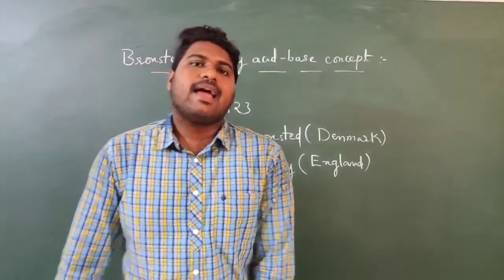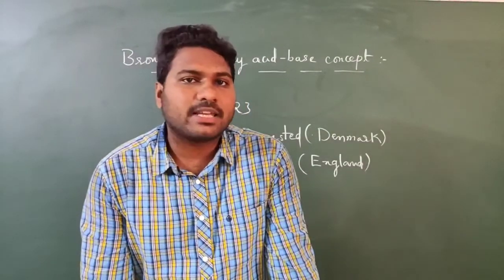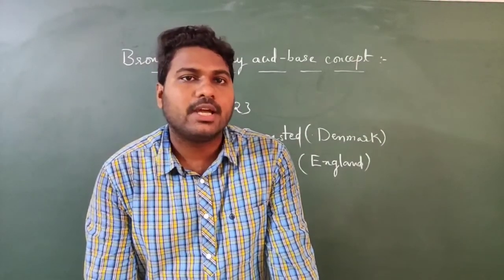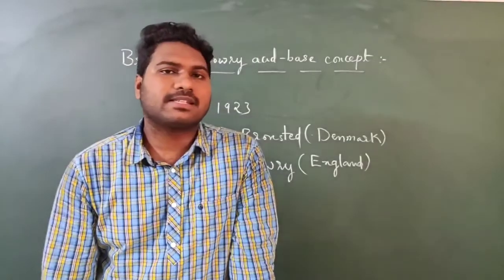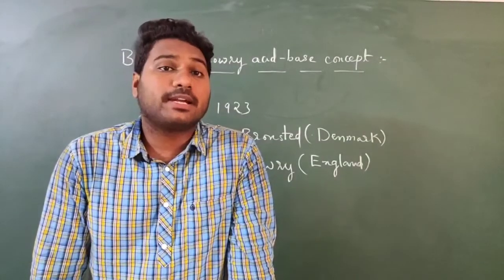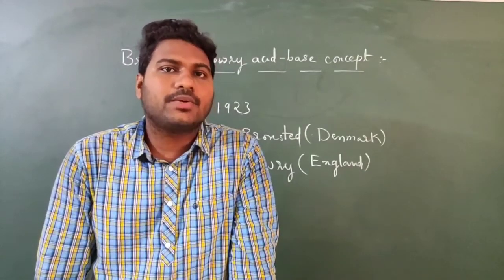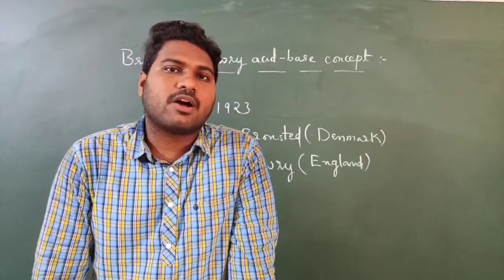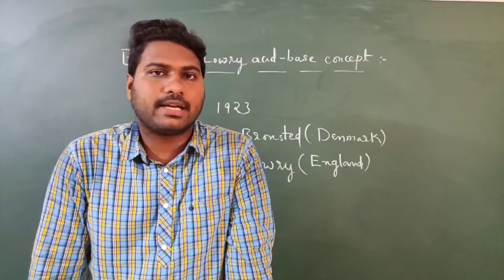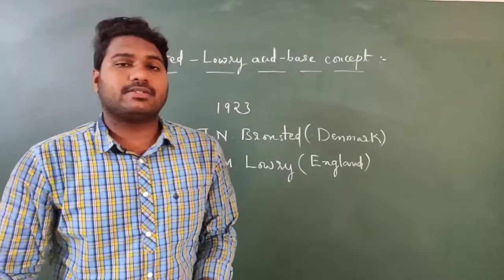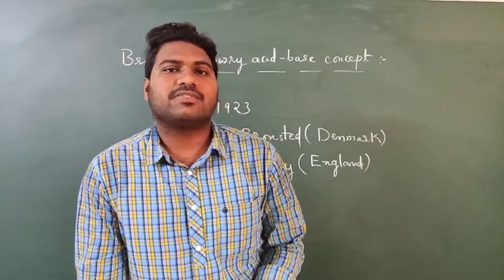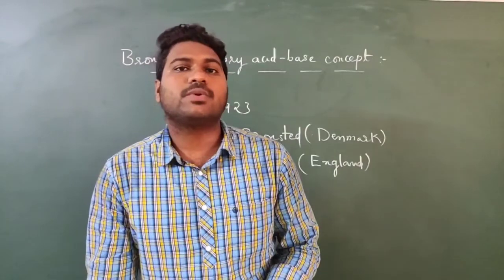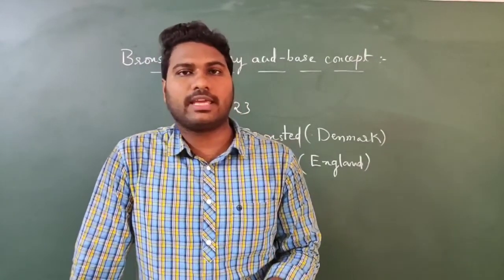They said that acids are the species which have the tendency to donate a proton in a chemical reaction, whereas bases are the species which have the tendency to accept a proton. This was according to both Bronsted and Lowry. I will write the definition. So again I am repeating: acids are the species which have the tendency to donate a proton, and bases are the species which have the tendency to accept a proton. Based on the proton, they gave this theory.